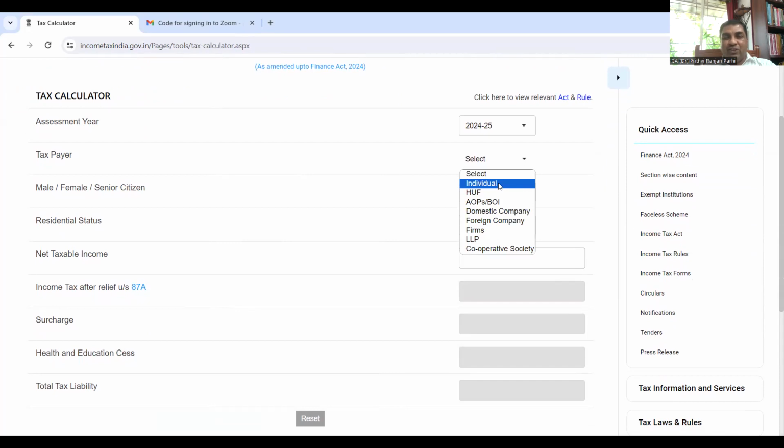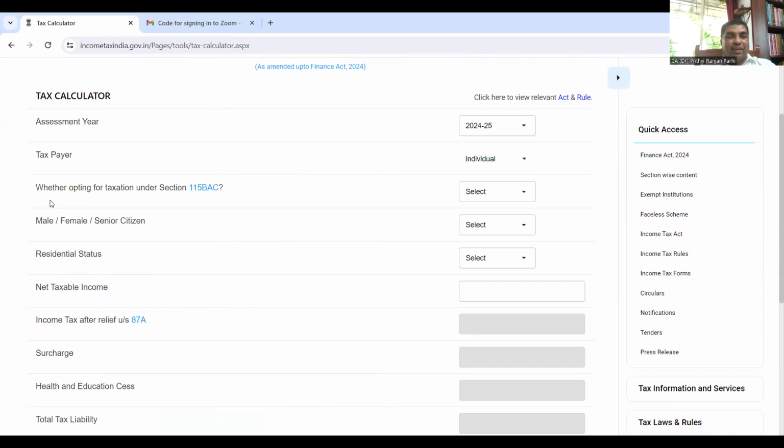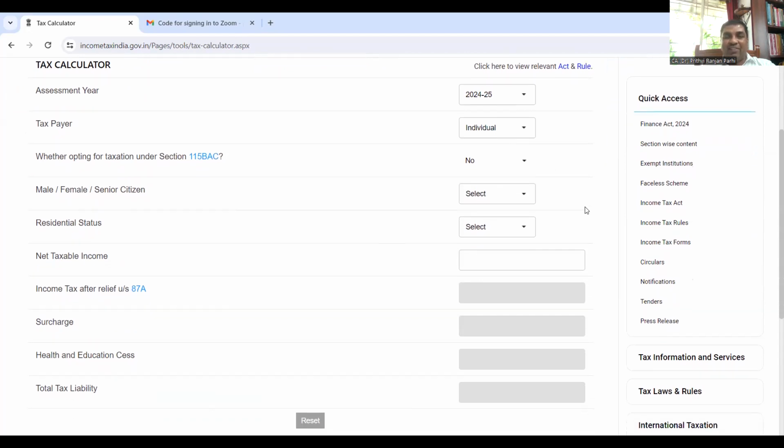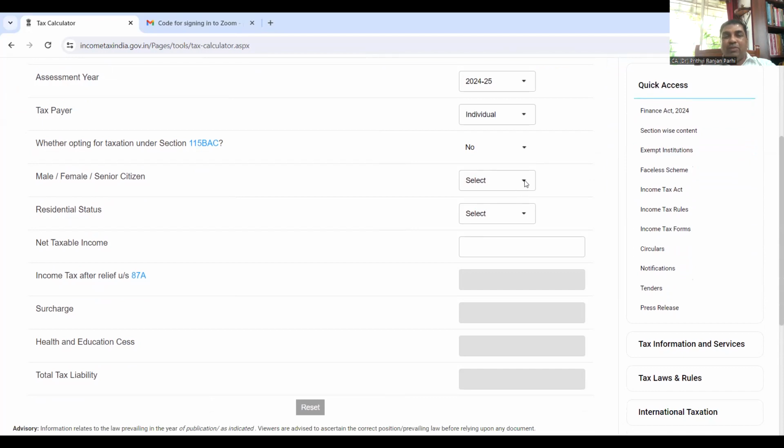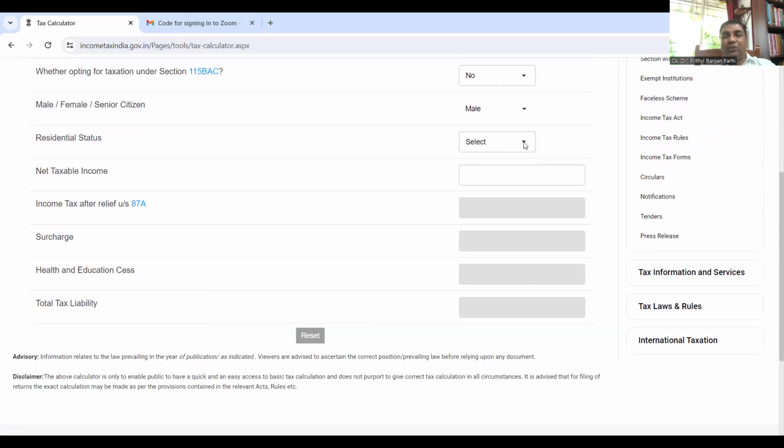The moment you click individual, you see a new question popping up, that is whether you are opting for Section 115BAC. Section 115BAC is the new scheme. First, let me say no. That means I don't want to opt here. I'll go for the old scheme. Let us see what the tax liability is. Then choose whether you're male, female, senior citizen, anything you can choose. Let me select male. Residential status, I assume a resident. The person is not a non-resident or not ordinarily resident.